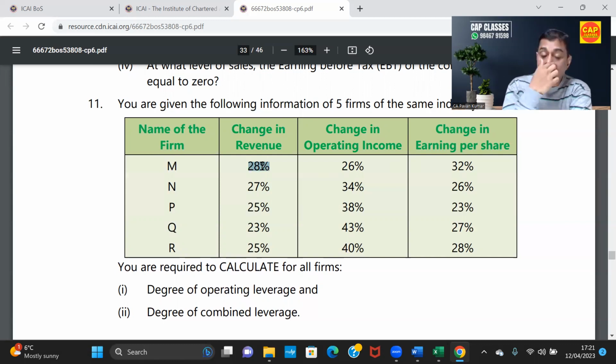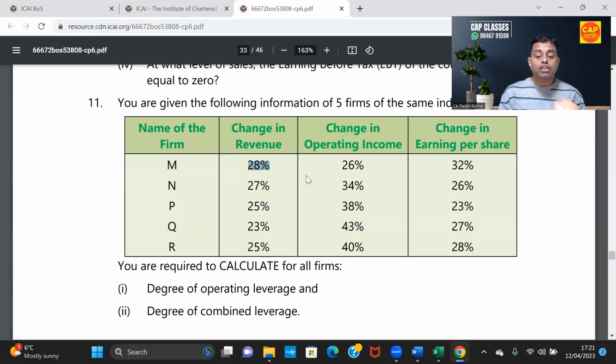Similarly, when you are calculating degree of combined leverage, what is the formula? Percentage change in EPS divided by percentage change in revenue. So this is EPS, and this is revenue. So 32 divided by 28. That will give you degree of combined leverage. Done. The answer is over.